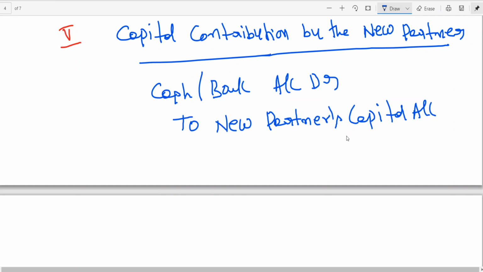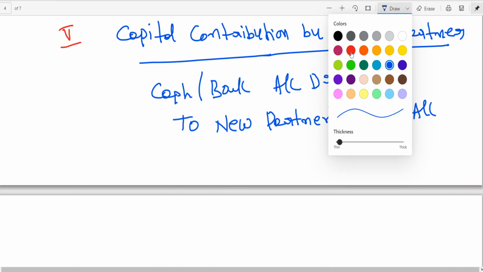Or if he brings any of his asset, then you debit, like he is bringing his furniture. You write furniture account, cash account, like that. This we will discuss when a situation comes. Okay, then next, let me take you to the sixth point.